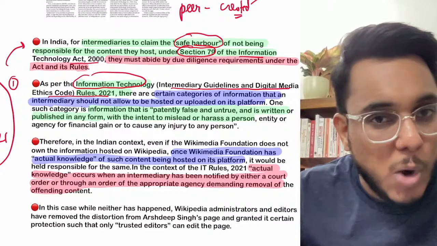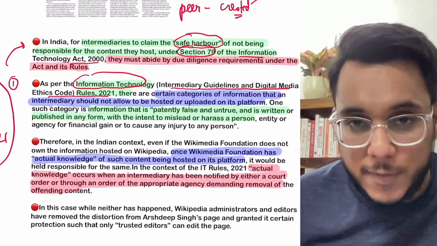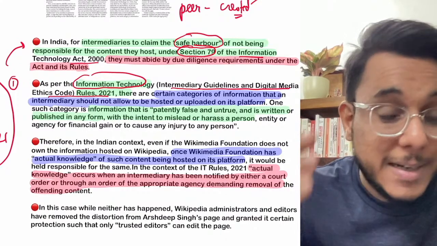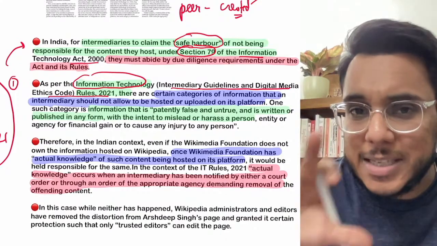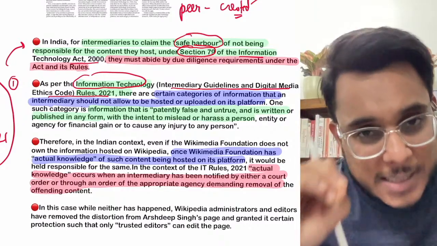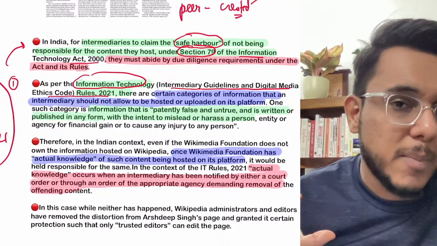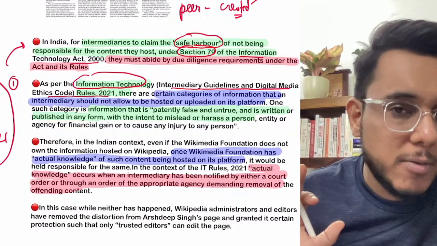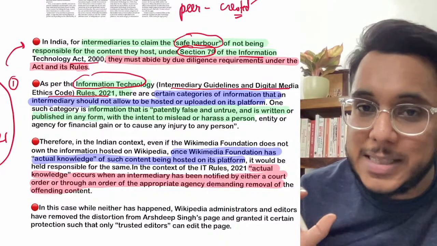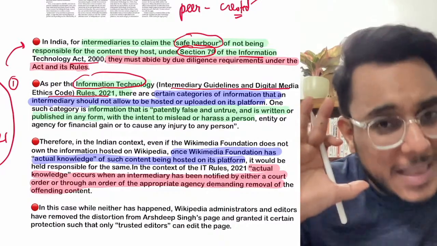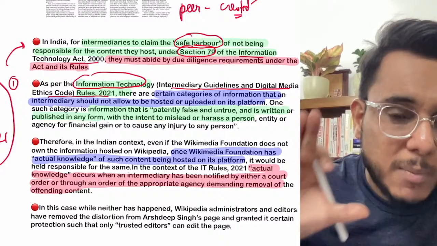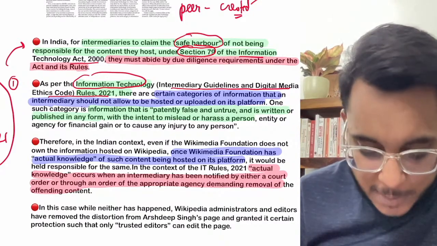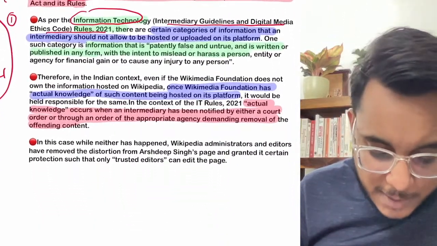For example, they have to appoint a grievance redressal officer. If they get any complaint about information that is being circulated, they have to remove that information. Such guidelines were given, and if they accept the guidelines, they get the safe harbor protection. Now most social media intermediaries have accepted these 2021 guidelines, and they are under safe harbor protection. So in that case, even if any information is on Wikipedia, it cannot be held personally responsible in that capacity.